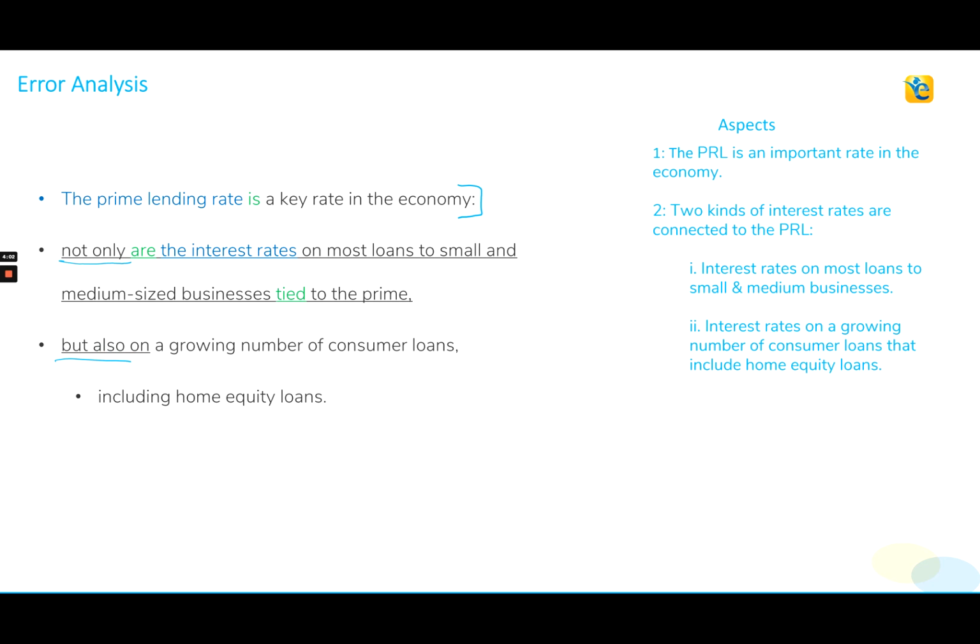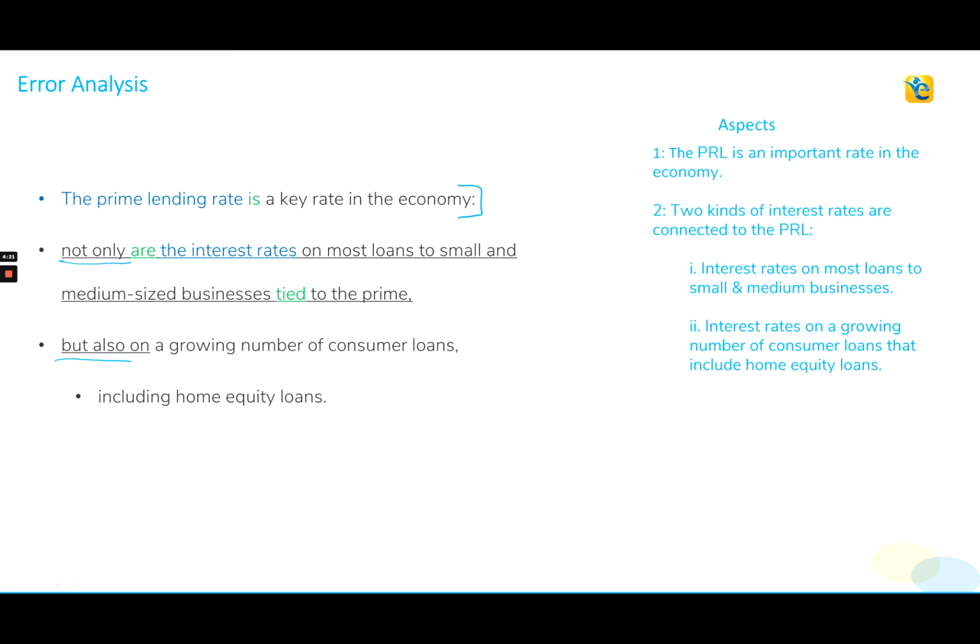When we use a dual word marker, both these markers must be followed by identical grammatical structures. So let's see if that is happening in this sentence or not.